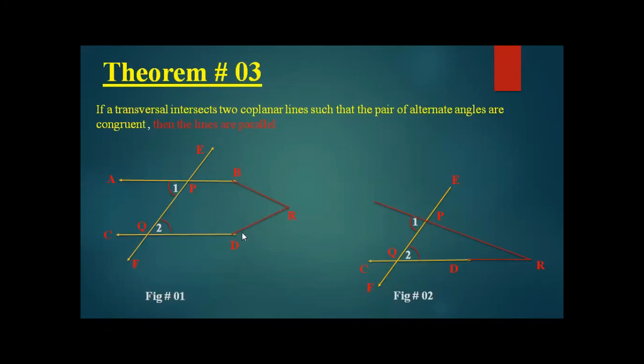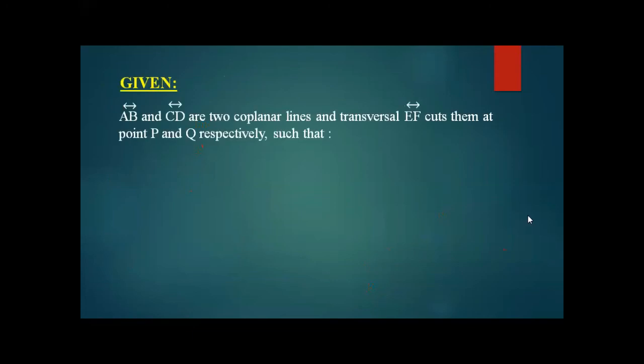They will never intersect. In figure number 2, you can see that these lines are intersecting each other, so even if both the alternate angles, angle 1 and angle 2, were congruent, it means that they won't be parallel lines. But this is what we have to prove for theorem number 3.